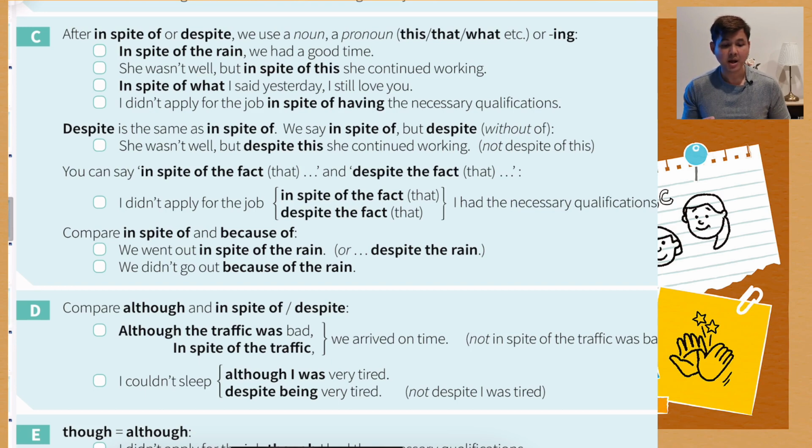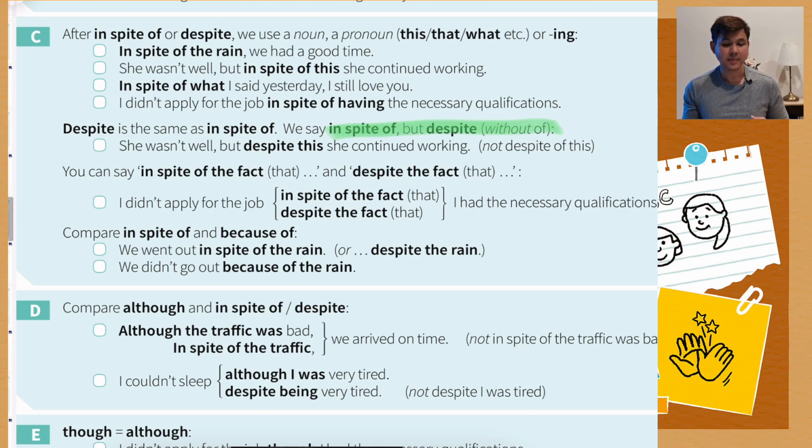And then, I didn't apply for the job in spite of having the necessary qualifications. In spite of plus having, so in spite of plus the ing form or gerund. Despite and in spite of are the same, but we say in spite of, and despite without of. So be very careful about this because you can see this kind of concept in the exam as well. She wasn't well, but despite this, she continued working. We don't say despite of this, we just say despite this.